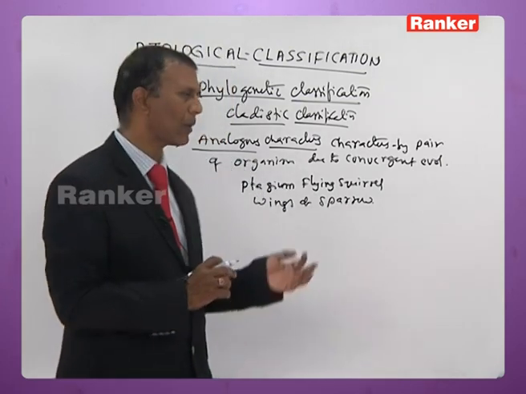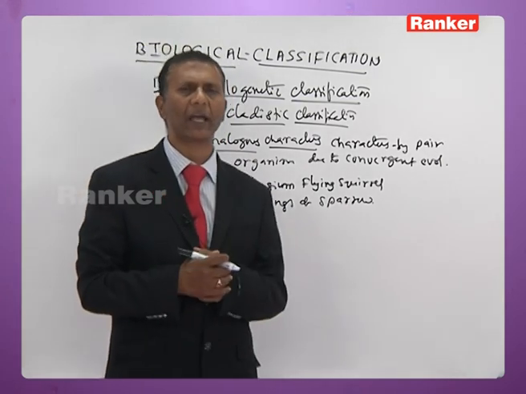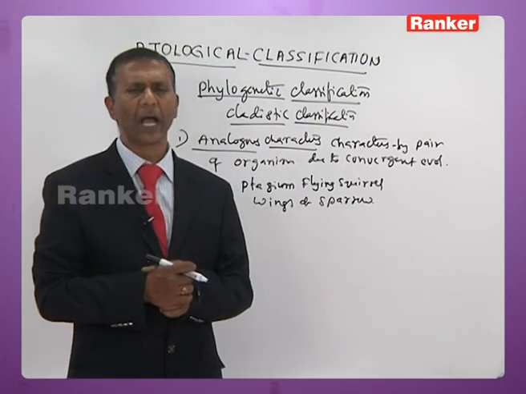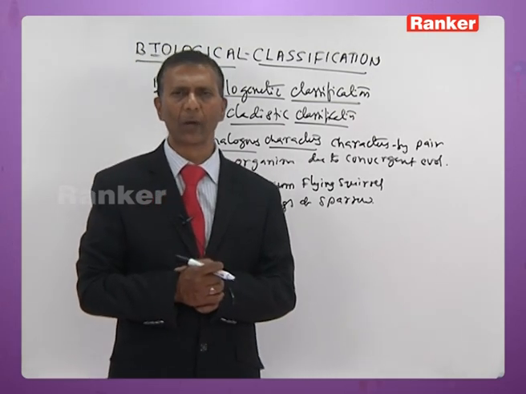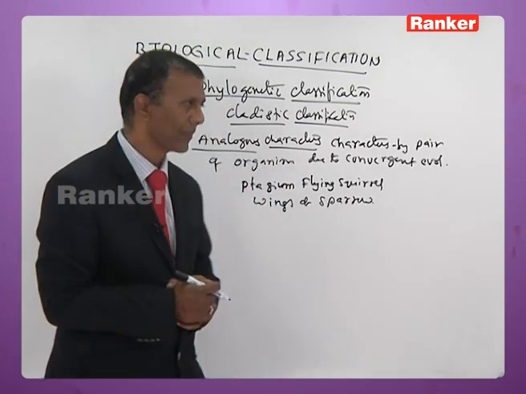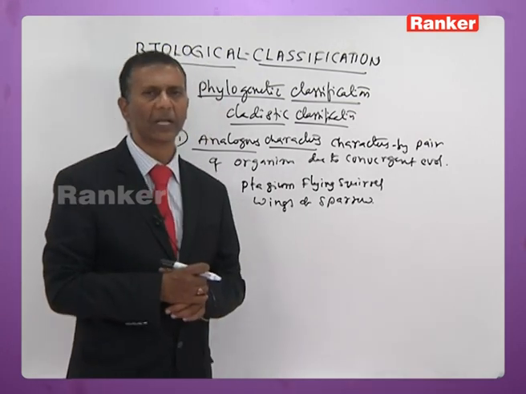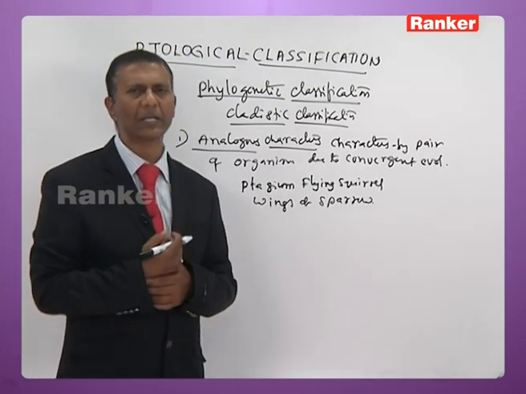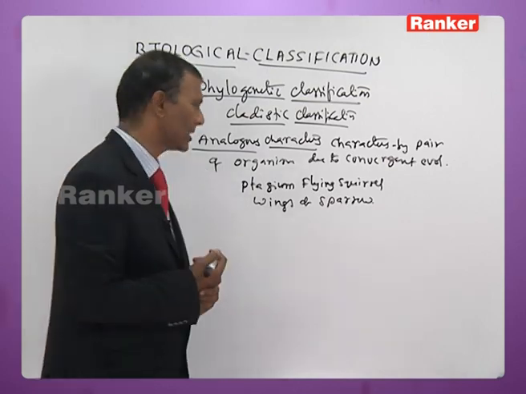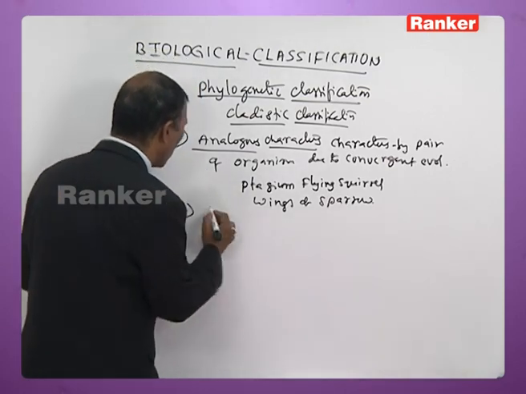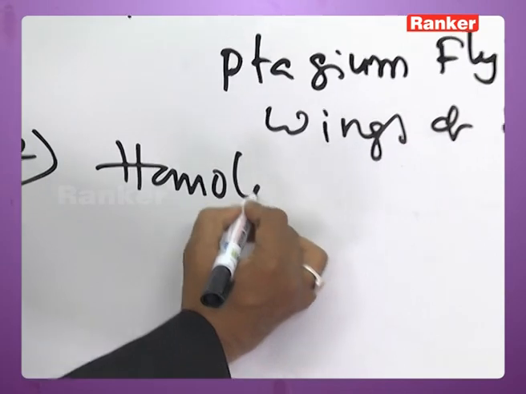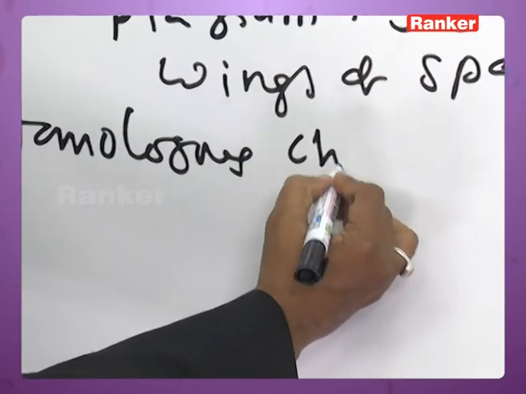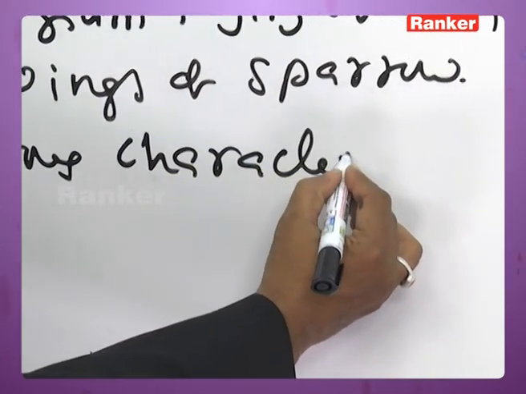So the example I have given here exemplifies convergent evolution, and they are also placed under analogous characteristics. Under phylogenetic classification, the organisms are classified on the basis of analogous characters. Then another one is homologous characters.